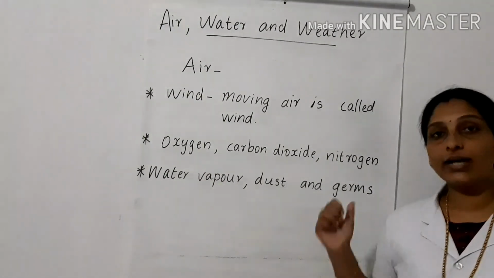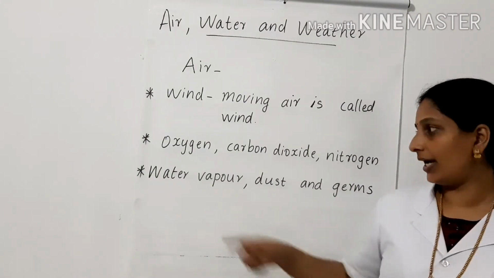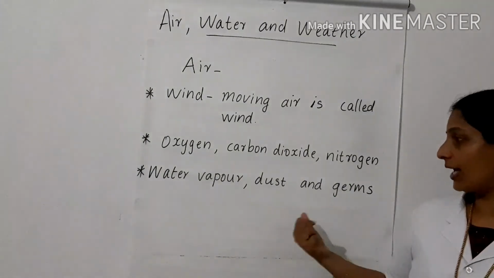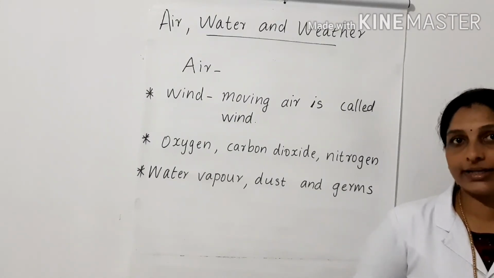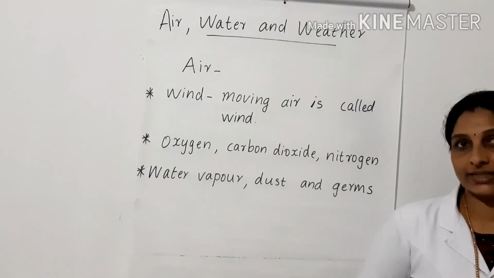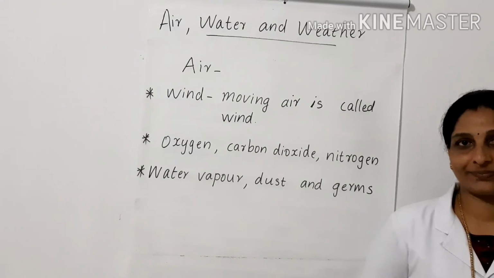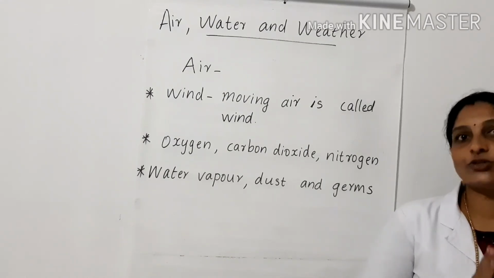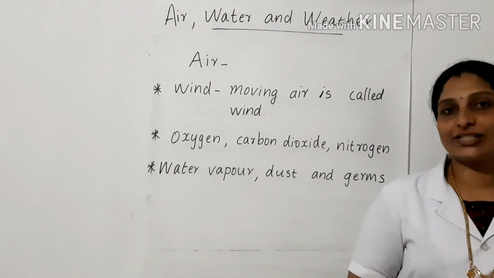These are the other components which are present in the atmospheric air: water vapor, dust and germs. The atmospheric air gets polluted by the harmful gases given out from the vehicles and factories. So this much was today's topic. Hope all of you understood the topic.